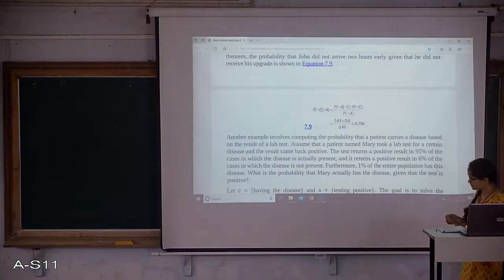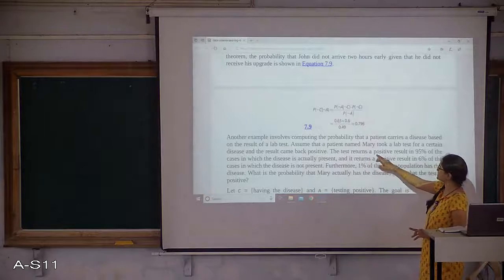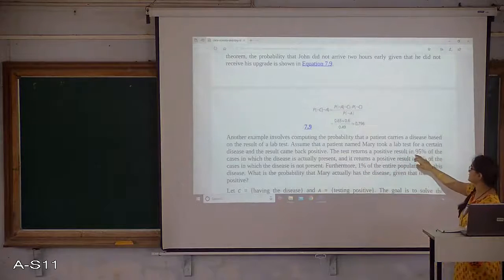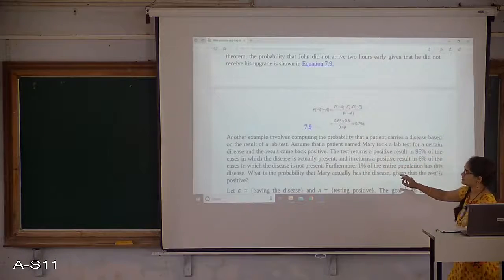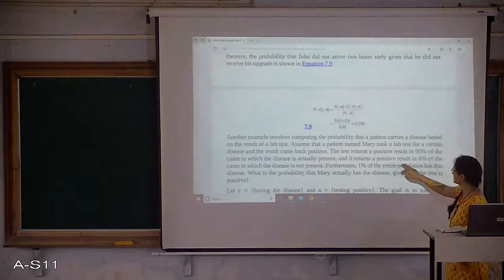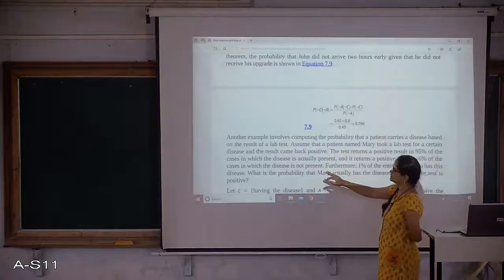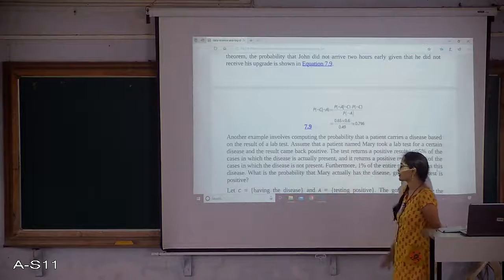The test returns a positive result in 95% of cases in which the disease is actually present, and it returns a positive result in 6% of the cases in which the disease is not present.